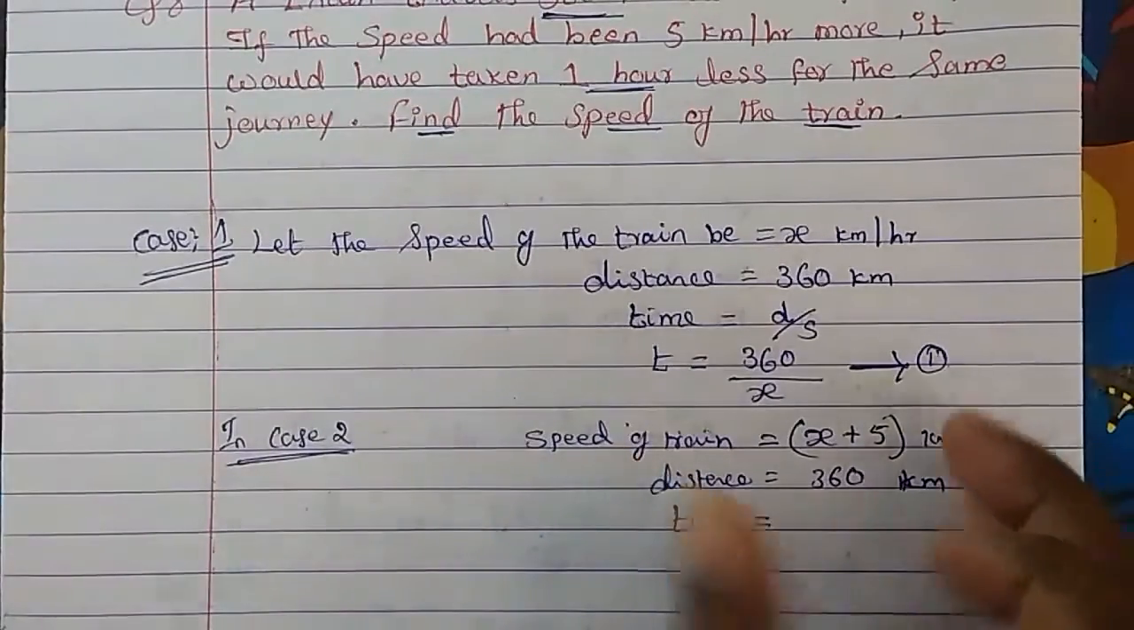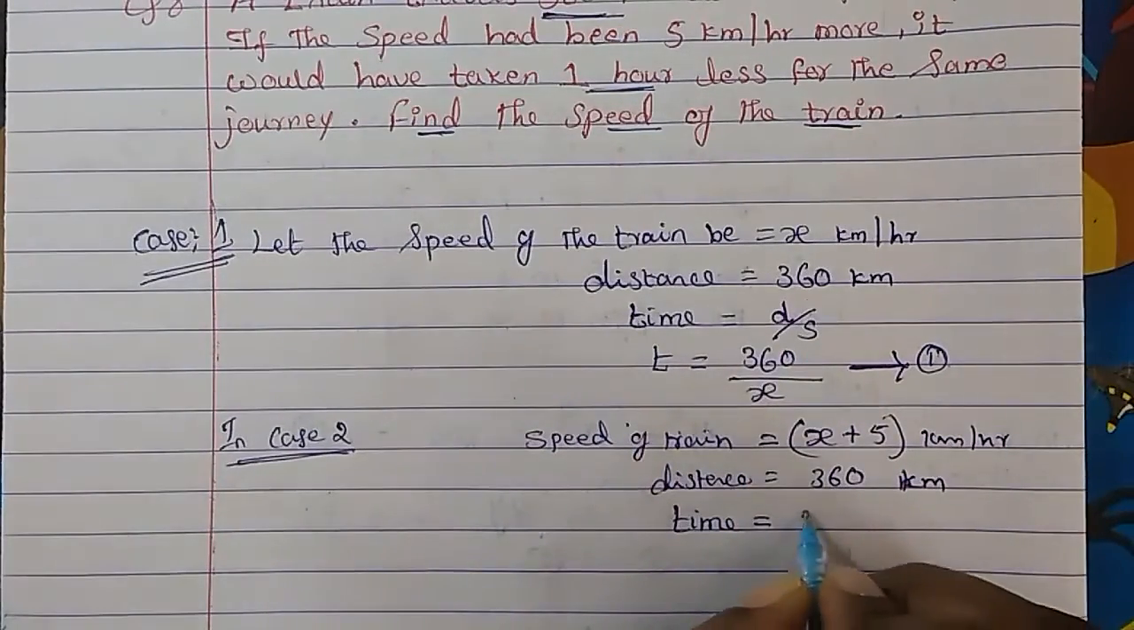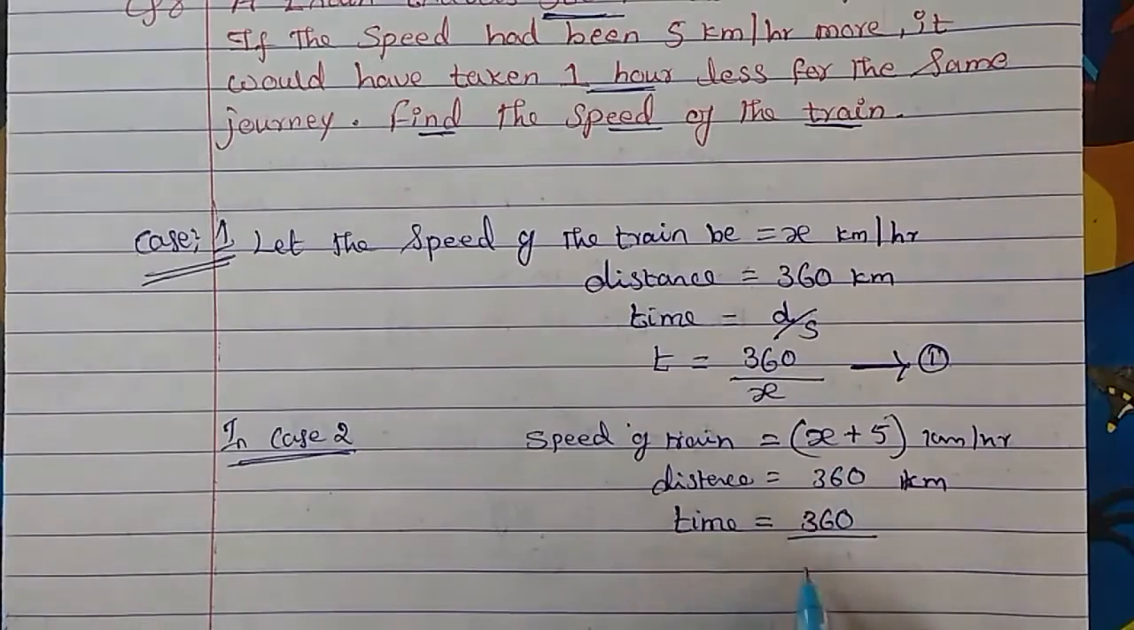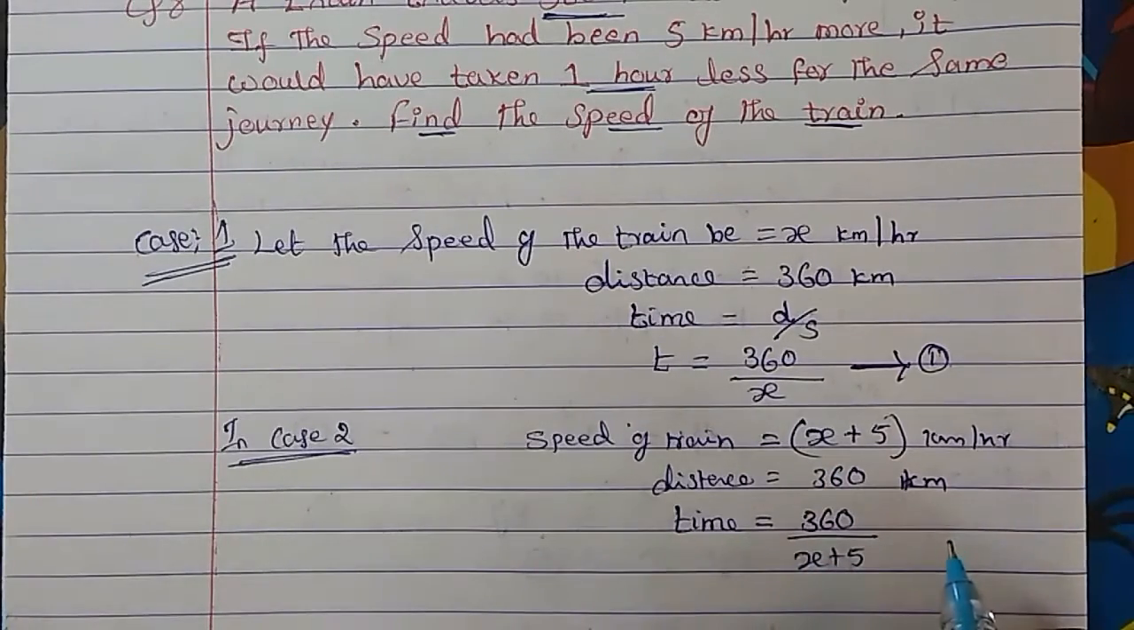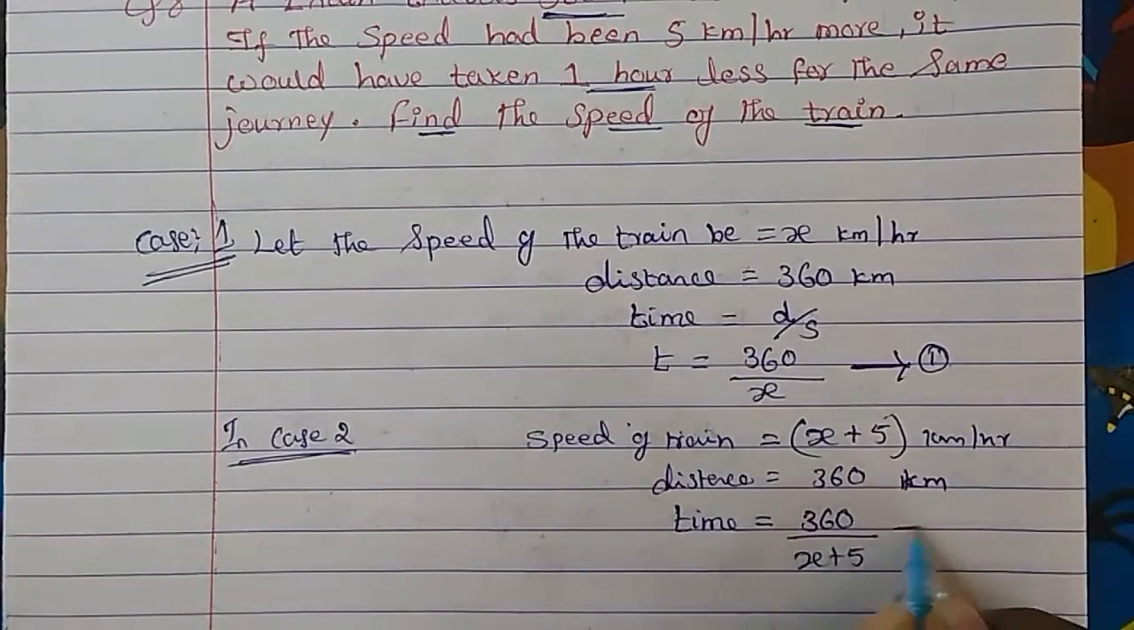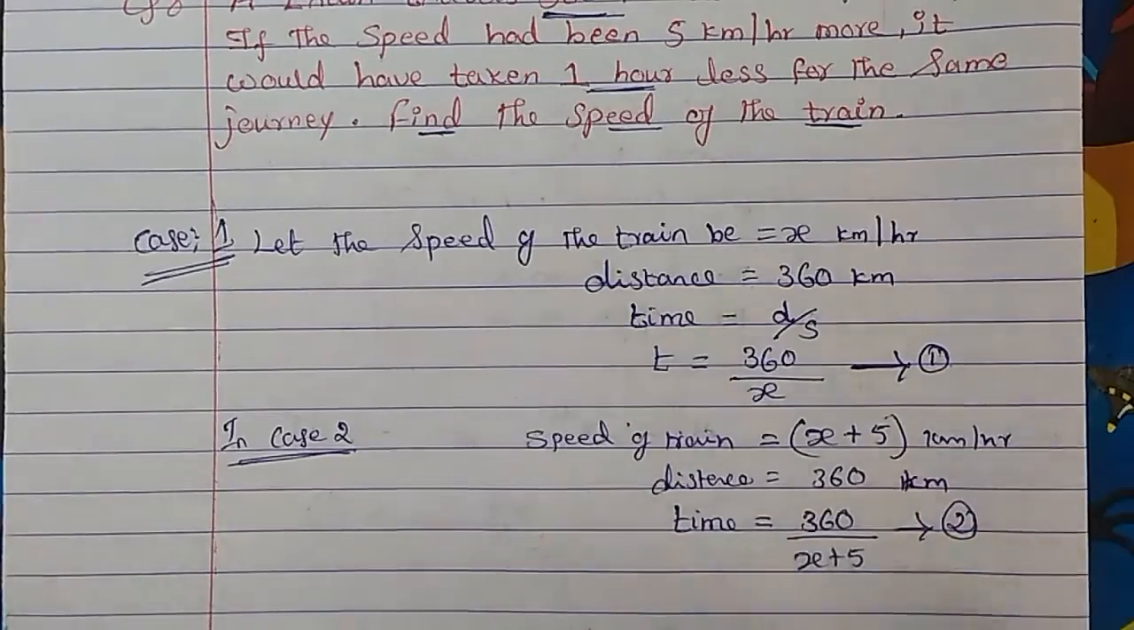So here what will the time be? Time is distance upon speed. Distance is the same. Speed is what? x plus 5. So this is equation 2.